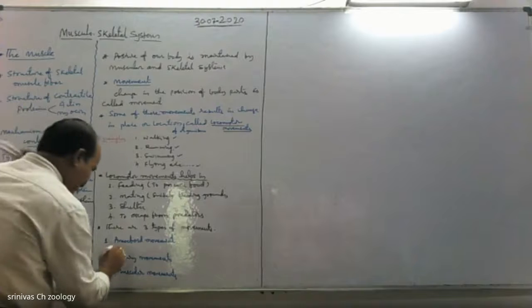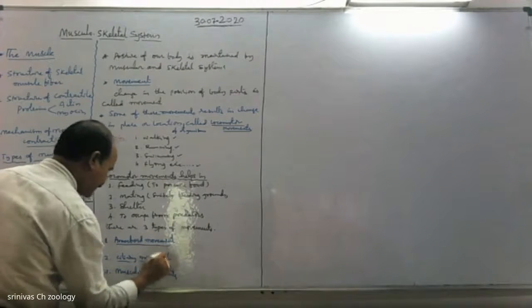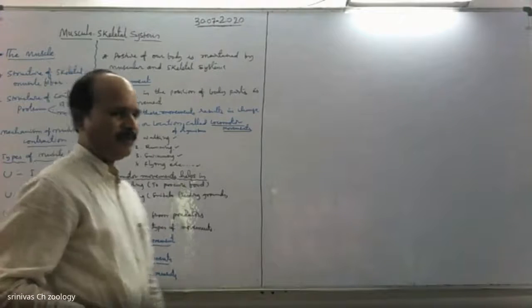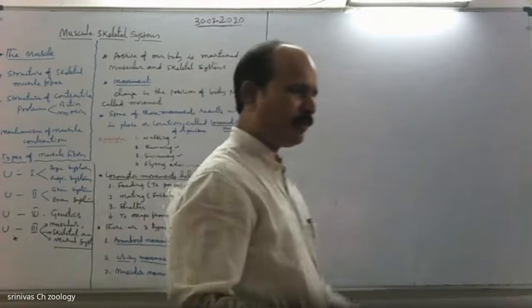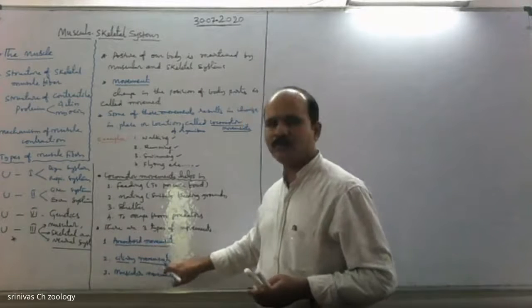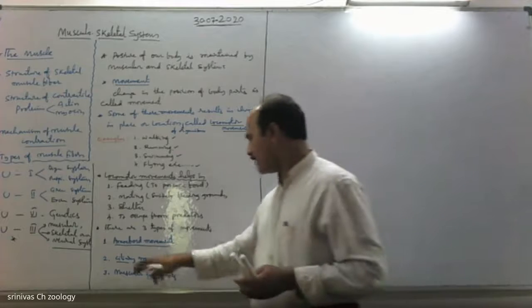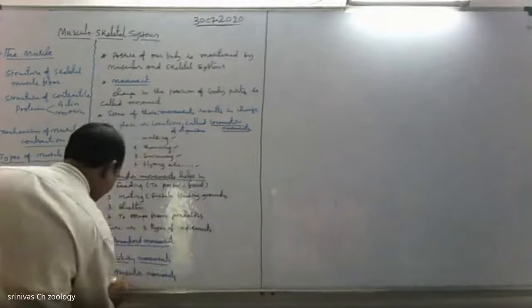We will learn amoeboid movement and ciliary movement in our first unit, locomotion and reproduction in protozoa, where we will learn about amoeboid movement, ciliary movement, flagellar movement, swimming movement, etc. Here muscular movement is also discussed.